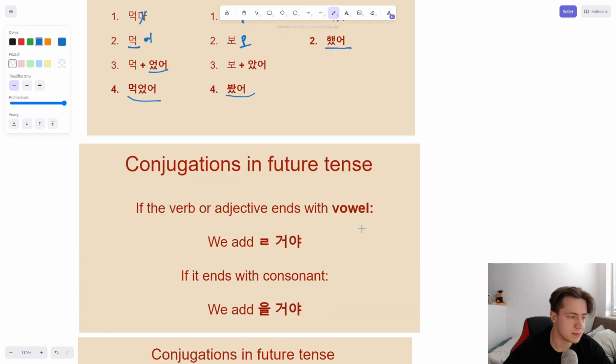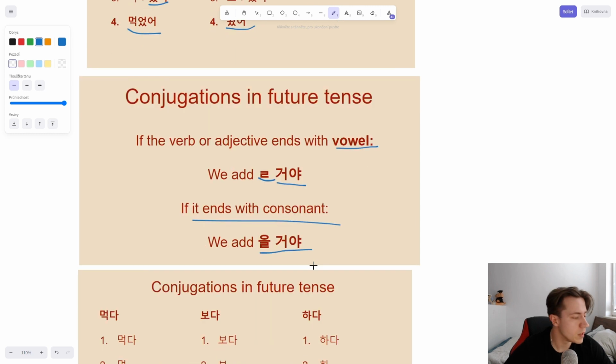So, conjugations in future. This is a little bit different. It follows the same principle that we had with adjectives in the middle of the sentence, if you remember from the last lesson. If the syllable ended in a vowel, we just put the n inside of it. This is the same thing. If the verb or adjective ends with a vowel, we put l directly into the syllable, into the verb or adjective, and then we add koya. If it ends with a consonant, we add koya.